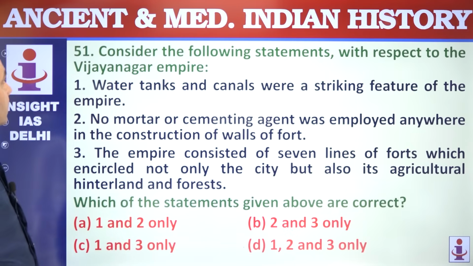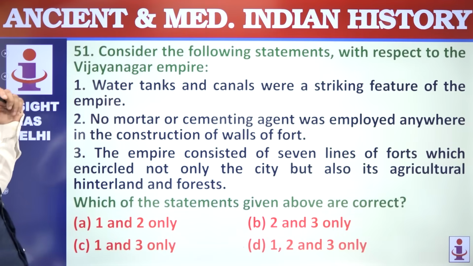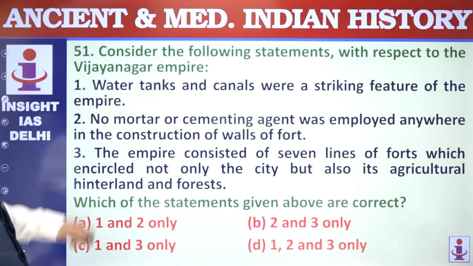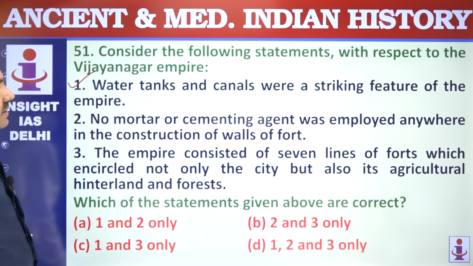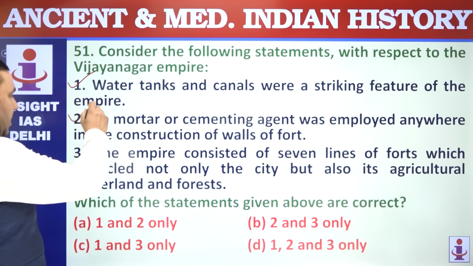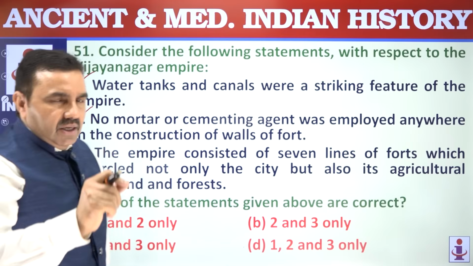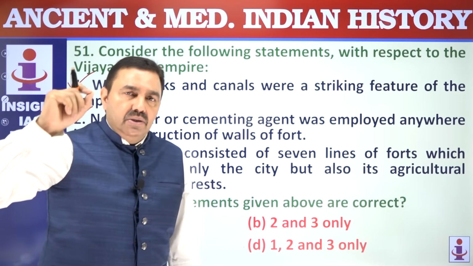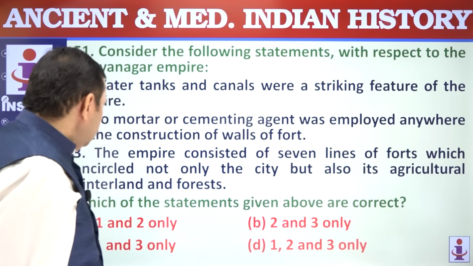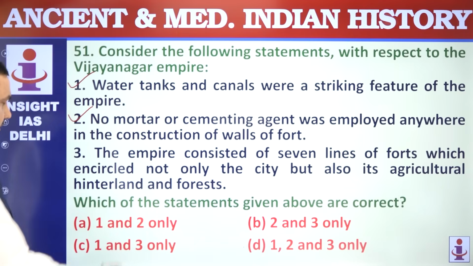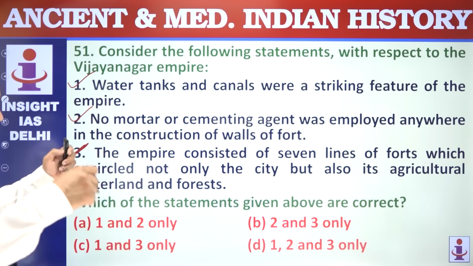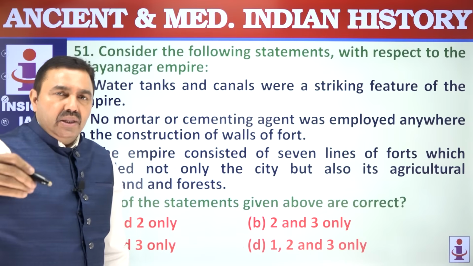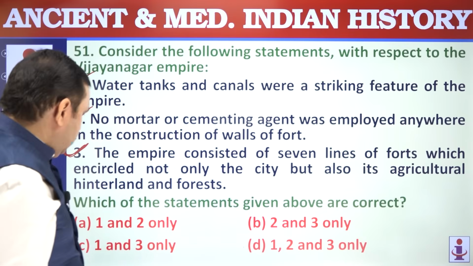Question number 51. Consider the following statements with respect to the Vijayanagar Empire. Water tanks, canals, Hiriya Canal, that's correct, were built. No mortar was used in the fort, as Abdur Razzaq, the Persian ambassador to Vijayanagar, informed. Vijayanagar was surrounded by a fort having 7 concentric lines, that's correct. Forest and agriculture were within the fort, so that in case of siege, the resources were never exhausted. 1 to 3.